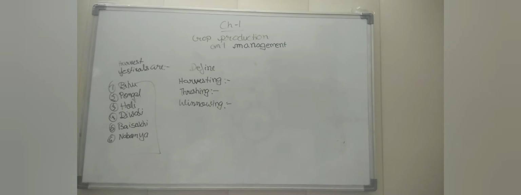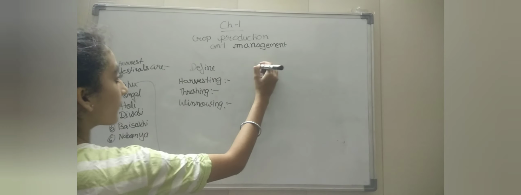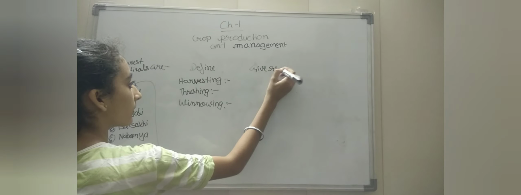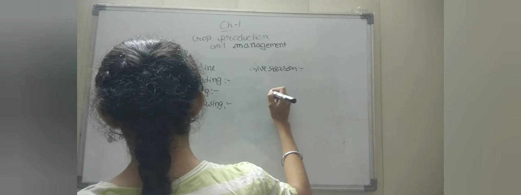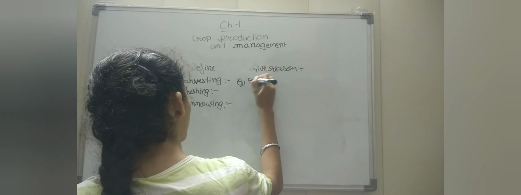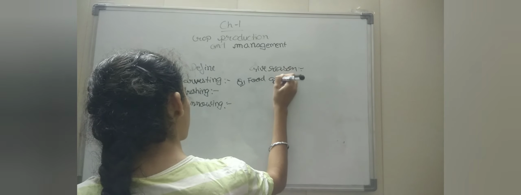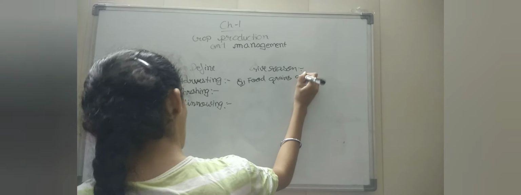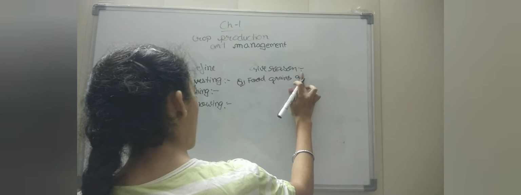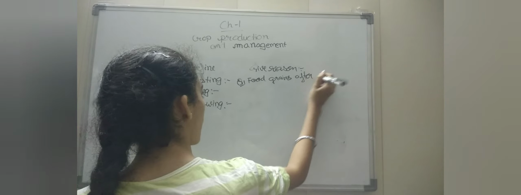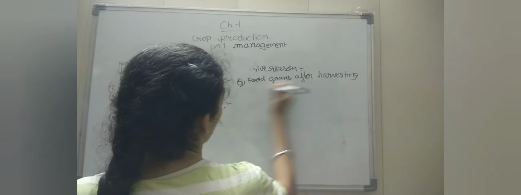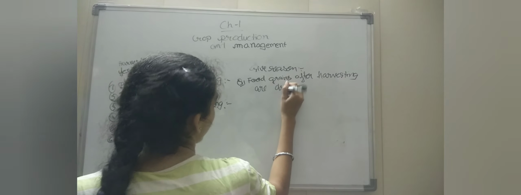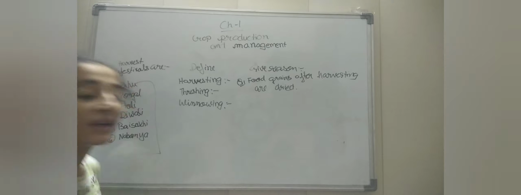Food grains are dried after harvesting. Why? Give reason. We all know this.